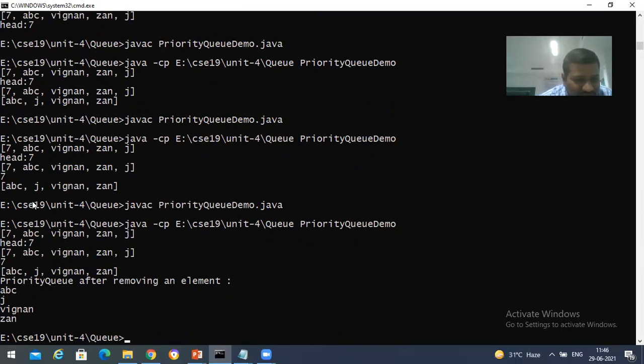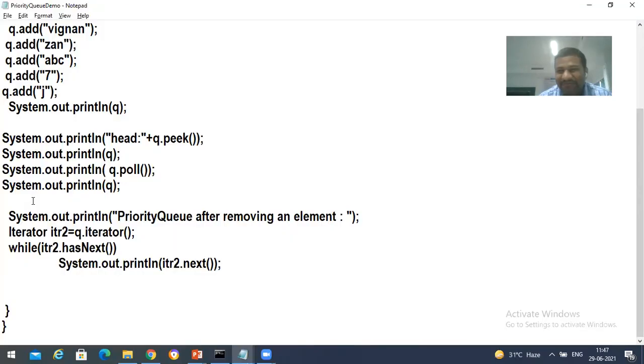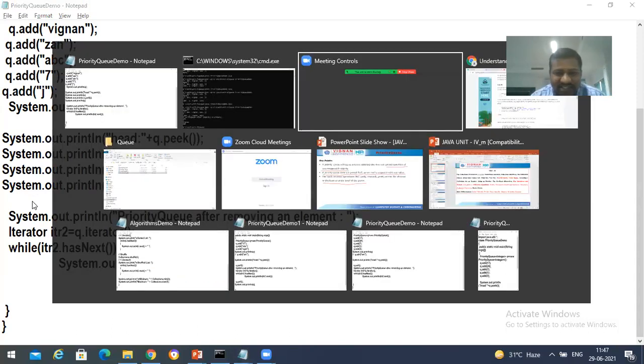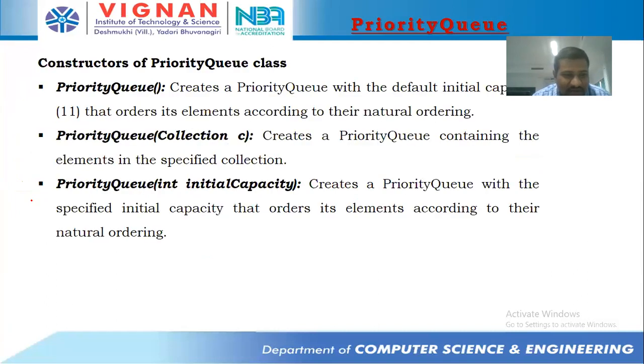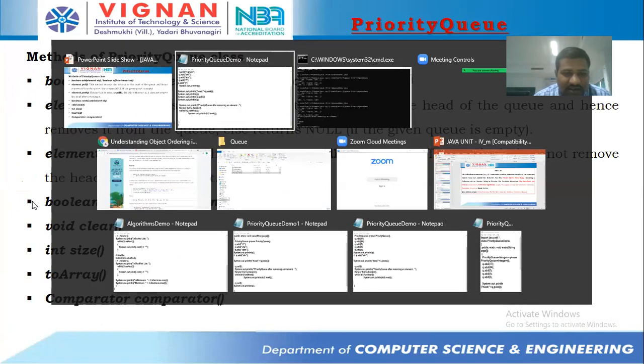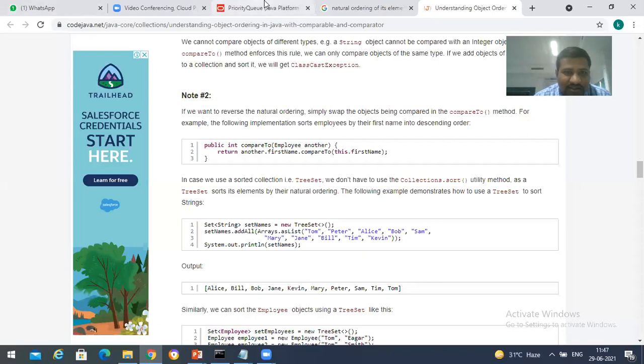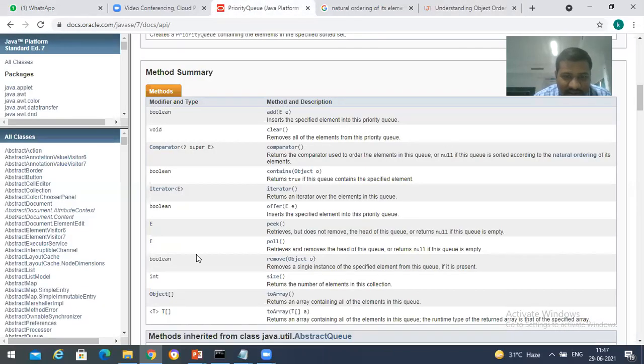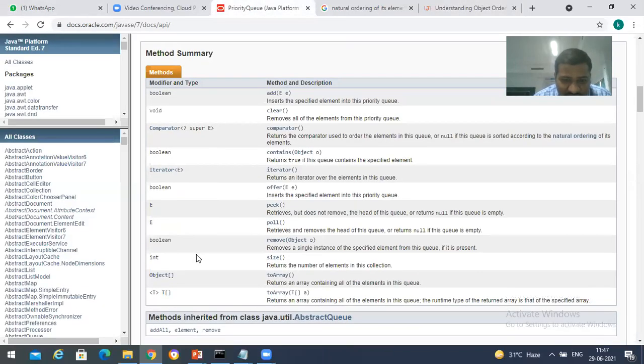Yes, very good. Why it happened, I don't know. I will check it and I will get back to you. Might be there is a problem with add function or something else. Let's see any other function is available to insert the elements. Offer is there. Where is offer?